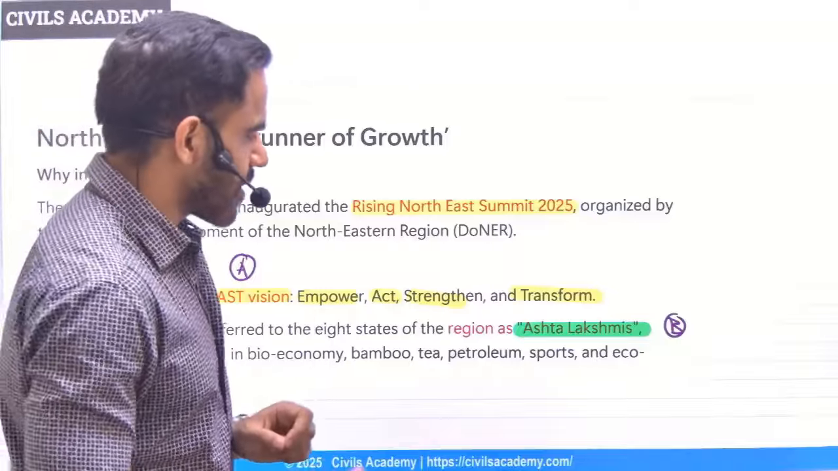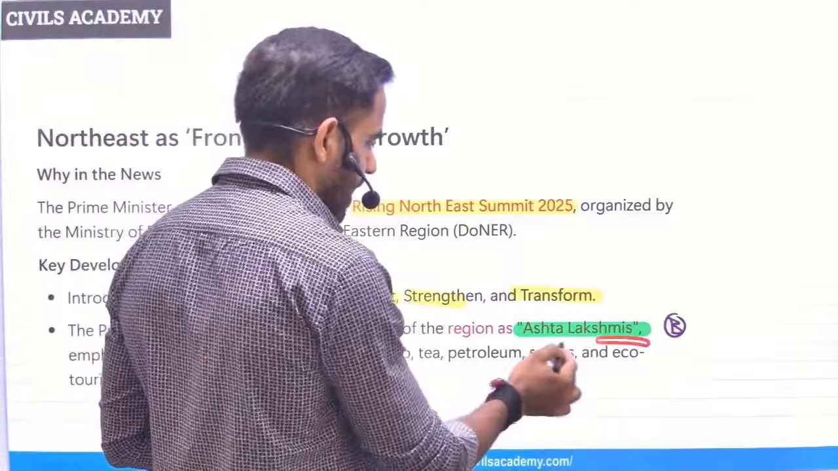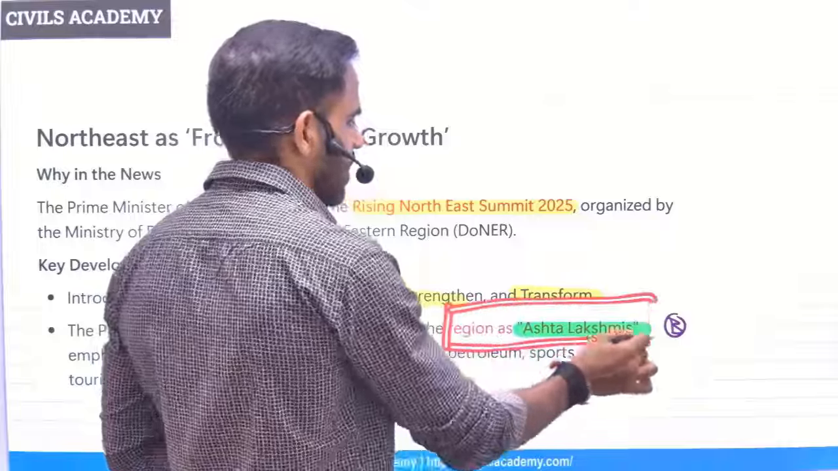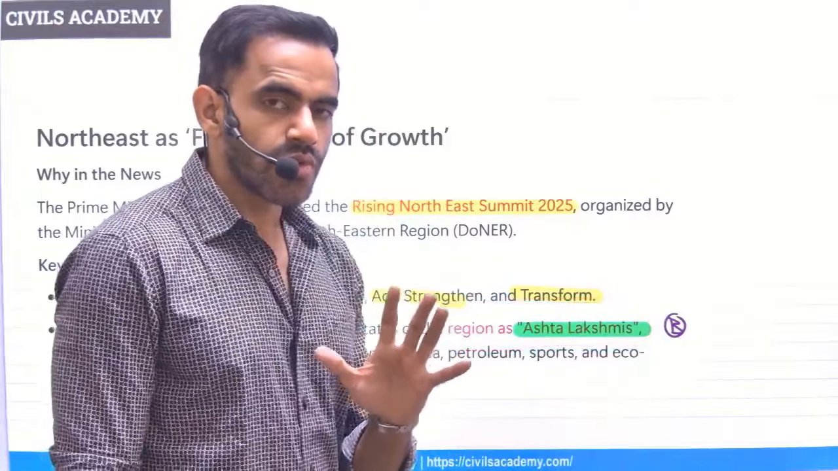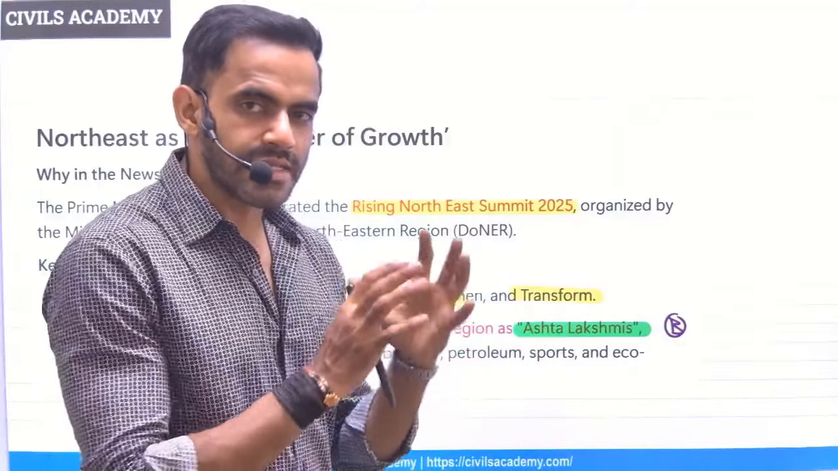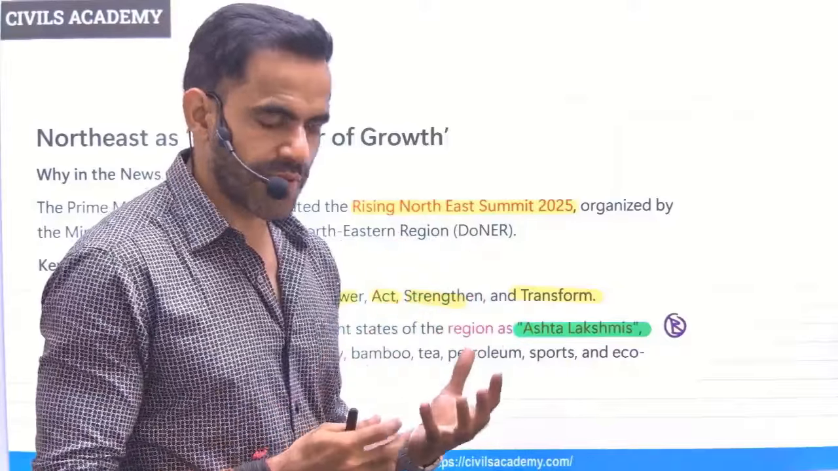In that context, the Prime Minister also highlighted that region as Ashta Lakshmi. Asht basically means 8. So it is being referred that these 8 states are our Lakshmi.